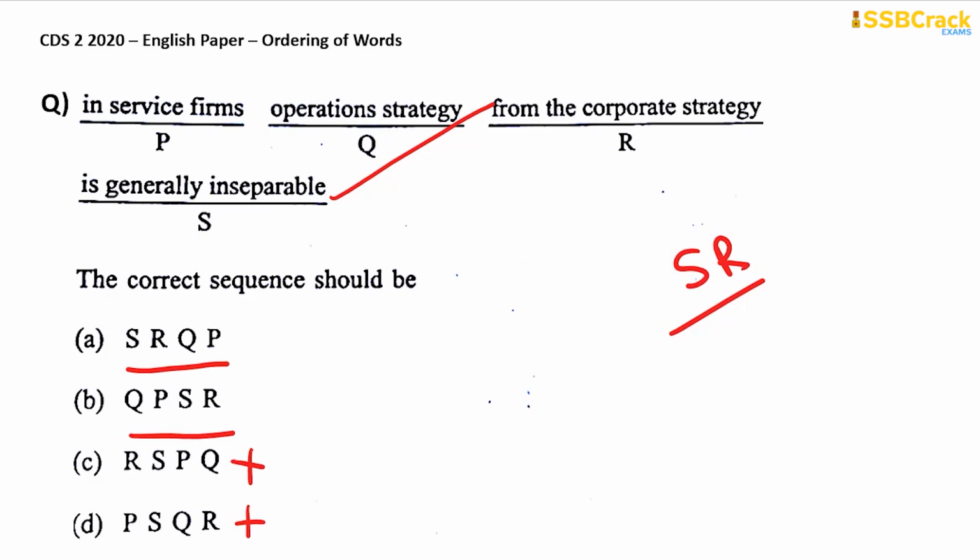Now what will be the correct one? SRQP? "Is generally inseparable." What do you think? Will "is generally inseparable" be the beginning of your sentence? It is not possible, right? So we can cross option A and we can be satisfied with option B. QPSR. Operation strategy in service firms is generally inseparable from the corporate strategy. So therefore your answer is option B here, right?